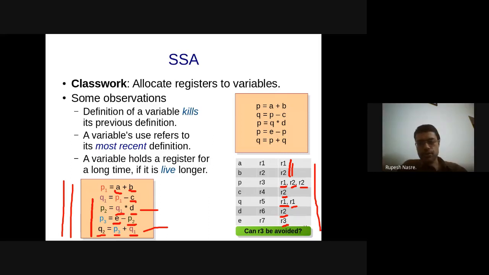Can we remove instructions which store a value to a variable which is never going to be used? Yes, if your compiler, if your optimization pass can figure out that this particular variable is no longer going to get used. For example, in our case, if Q2 is not getting used further at all, then there is no need to push that register R2 into the location Q2, right? You can actually avoid it. So that is, yeah, so as Cairo says, that is kind of a dead code.